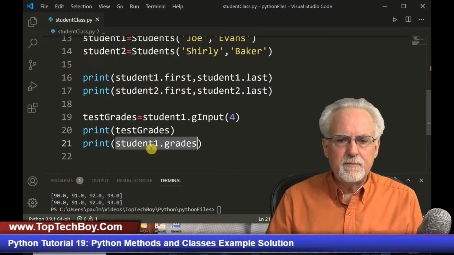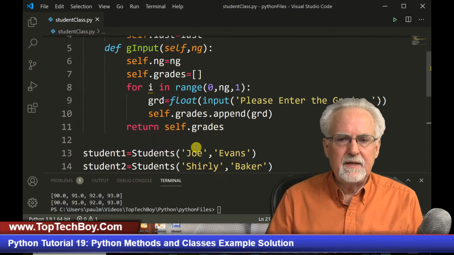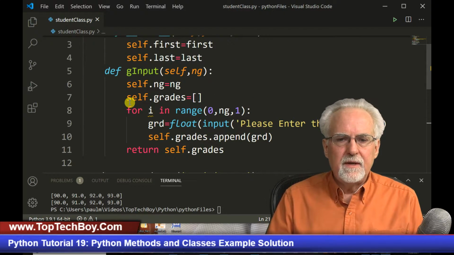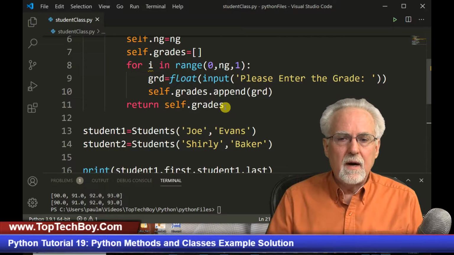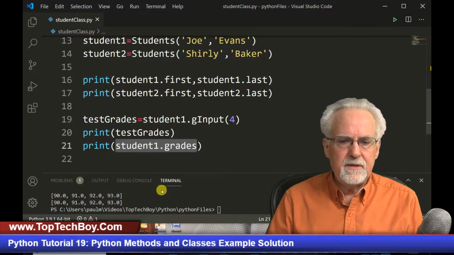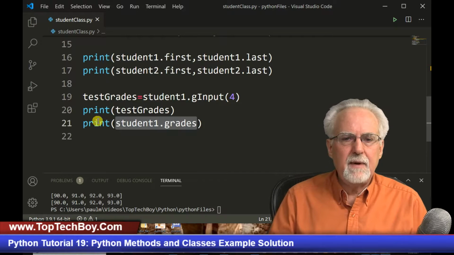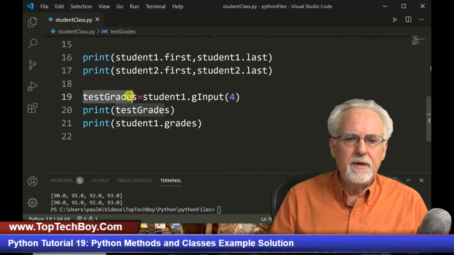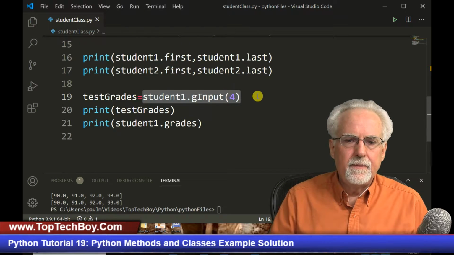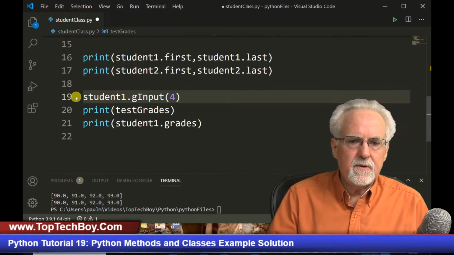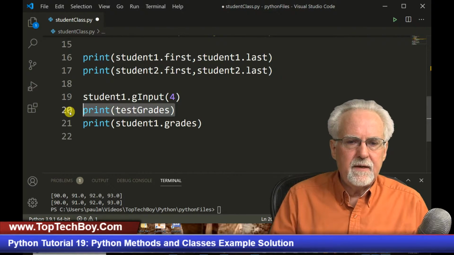Now, what's the difference between student1.grades? I am getting that variable self.grades that I set up here. All right, and I can just bring that out, or I can get it with a return. So you see the two different ways that I got that grade back. One is I put it in test grades when I called the method. Okay, the other way I could do it is, let's just see this. You see, I could even just forget test grades. All right, and then I could take this out.